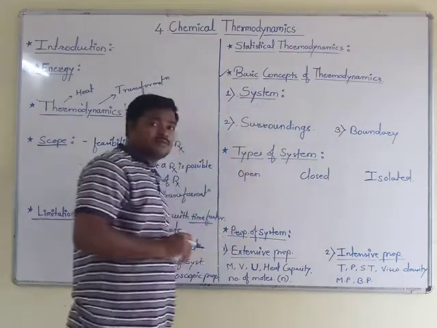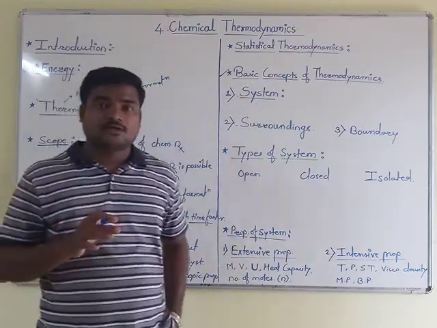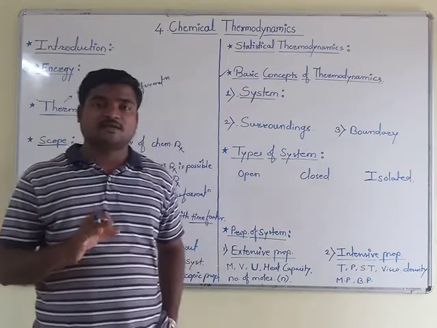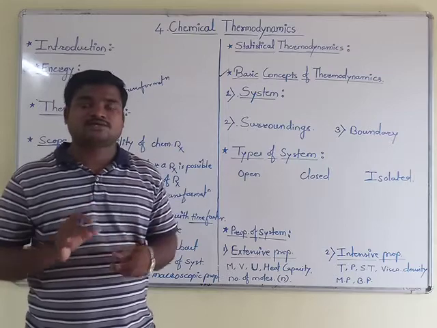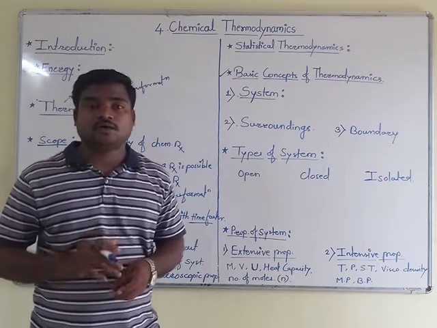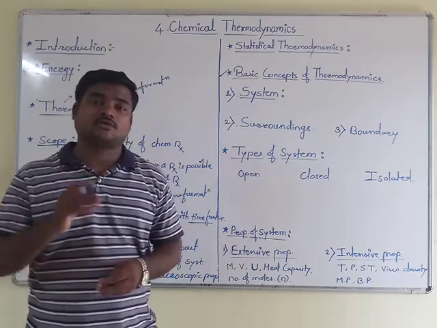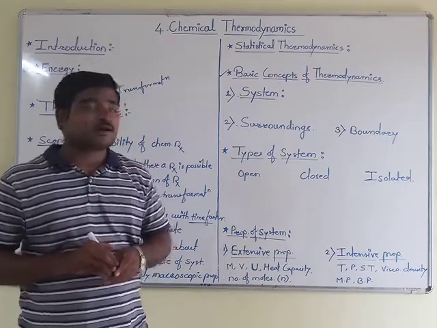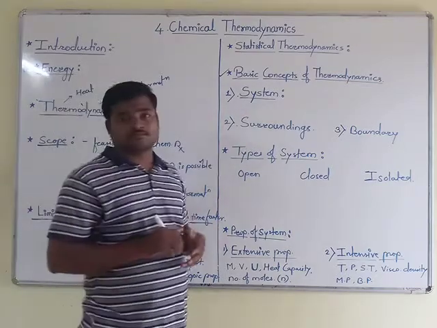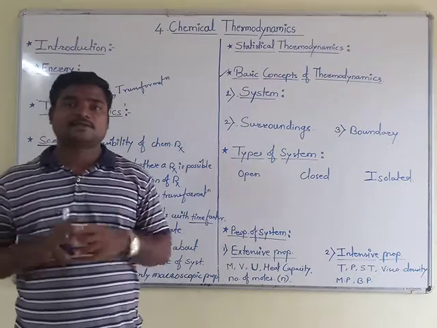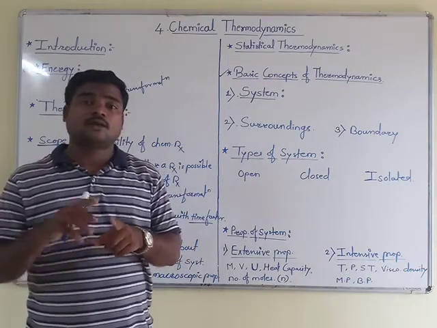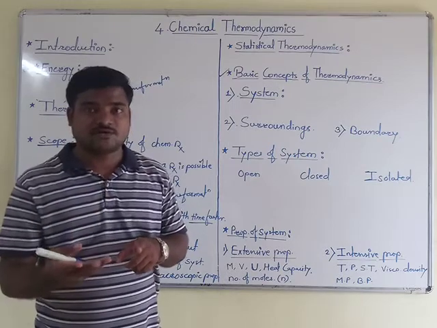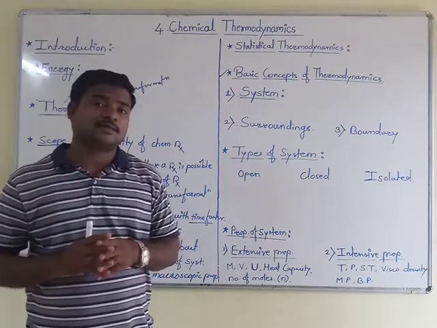System. A system in thermodynamics is nothing but a part of the universe in which we are doing some chemical reaction or study. In simple terms, it is the part of the universe where we are making observations of a particular reaction.